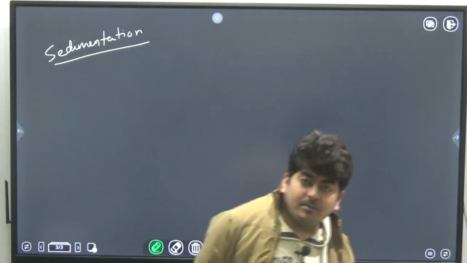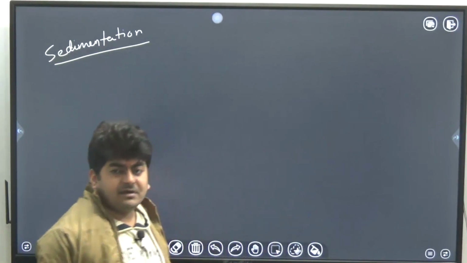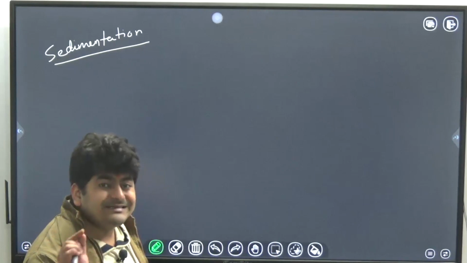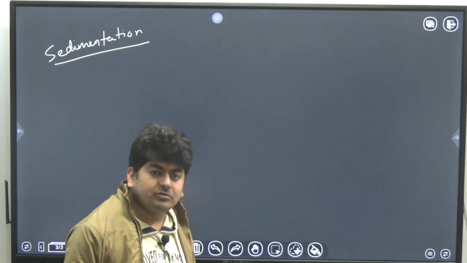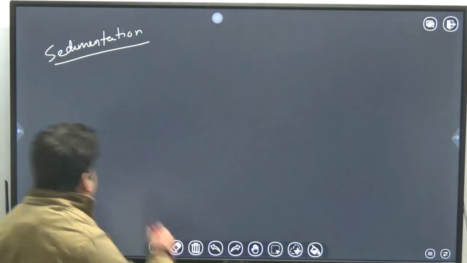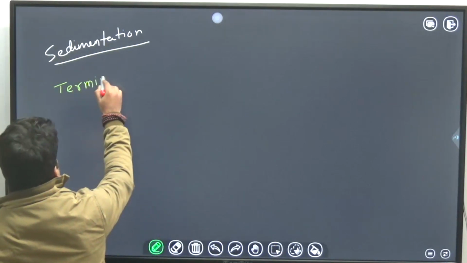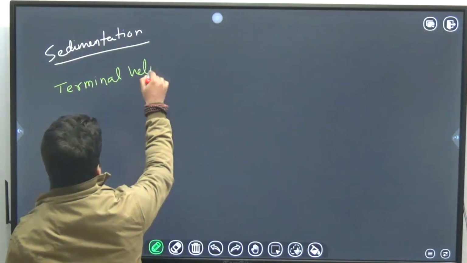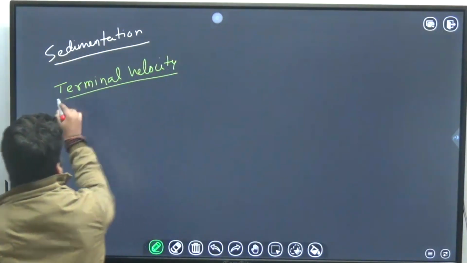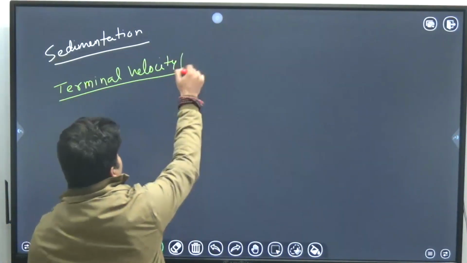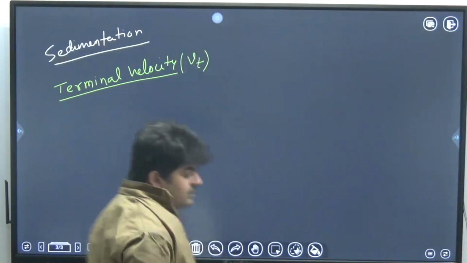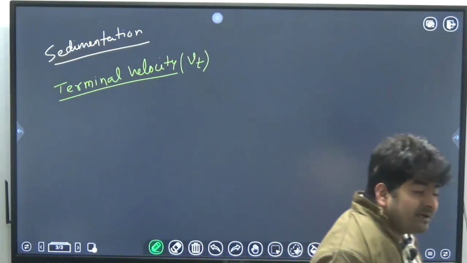So when we talk about sedimentation, one important parameter comes into the picture, that is called terminal settling velocity, also known as terminal velocity. It can be denoted by Vt. Okay, what is terminal velocity?